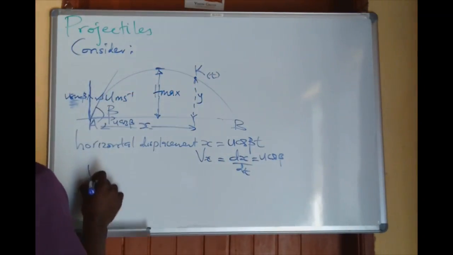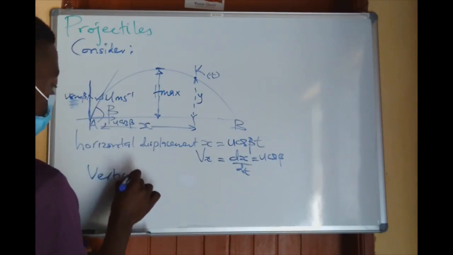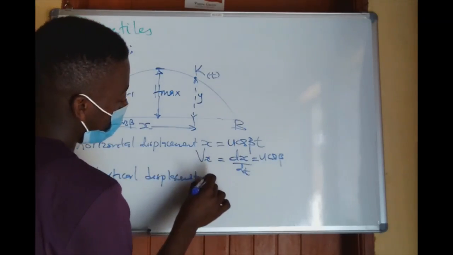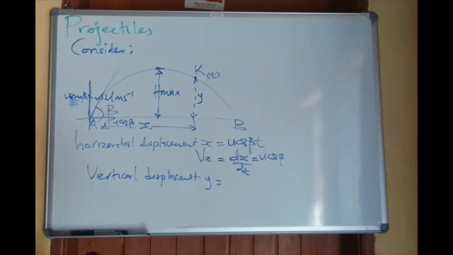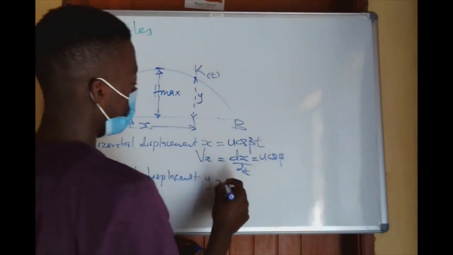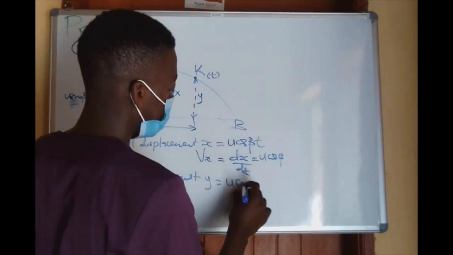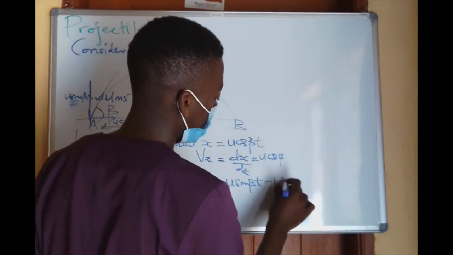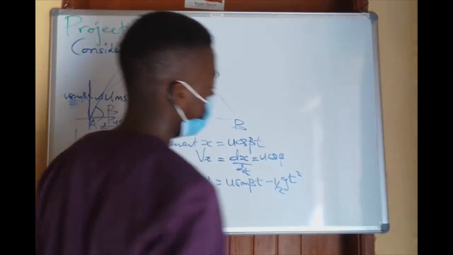If I get the vertical displacement, call it y, this is defined by the vertical velocity u sine beta times time minus a half gt squared.